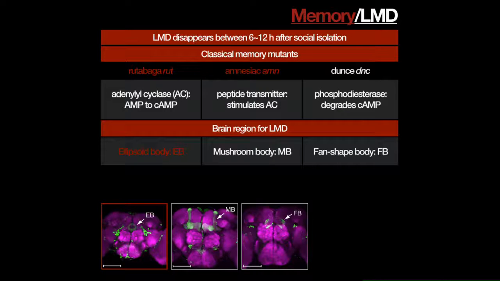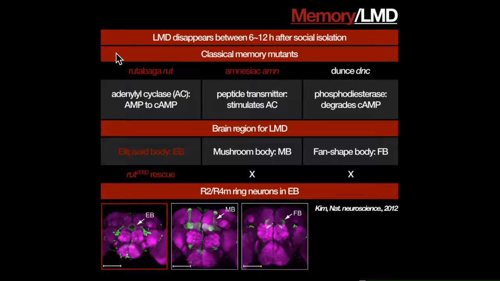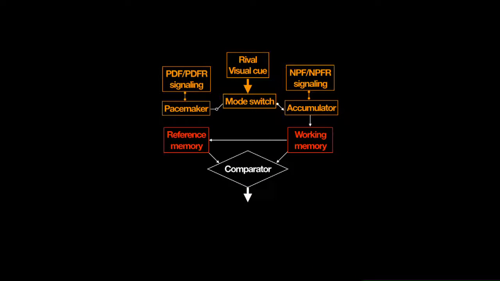There are several brain regions that are very important for fly memory. So I tested several brain region Gal4s to drive the KL, and what I found is that ellipsoid body neurons are very important for visual memory of these labels. And what I found is that rutabaga expression only in R2, R4m neurons is necessary and sufficient to restore the LMD defects. So maybe we found where the memory is working in this interval timing model of the flies.